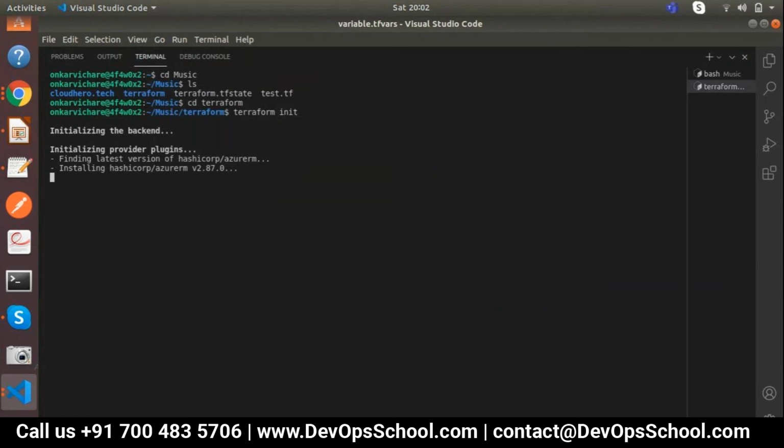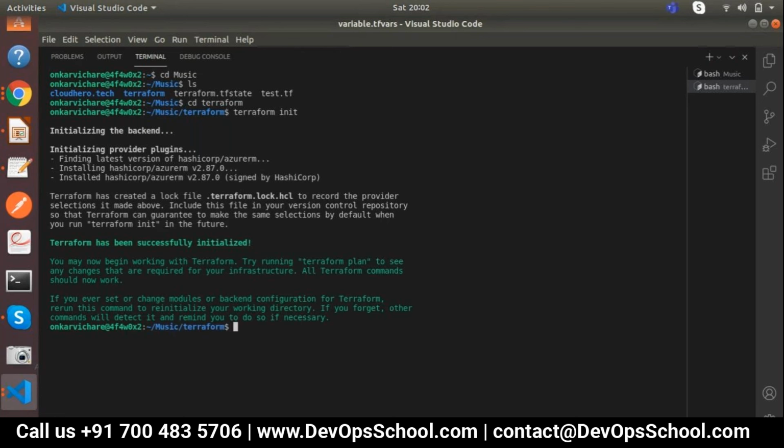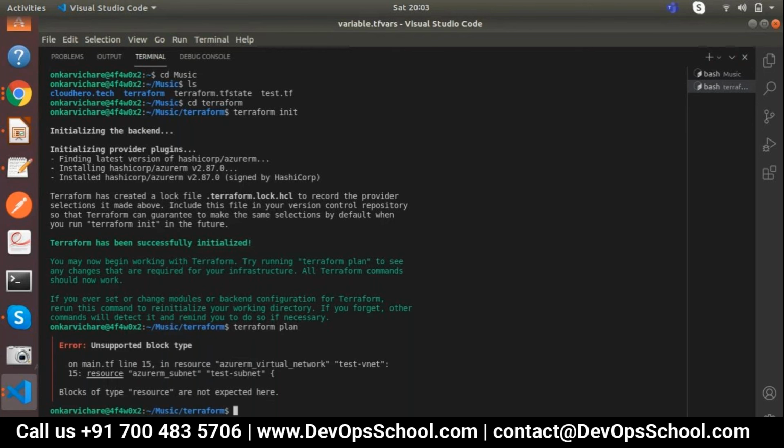It will initialize the HashiCorp plugins. Yep, it's successful. Let's do a terraform plan and check what is going to deploy.